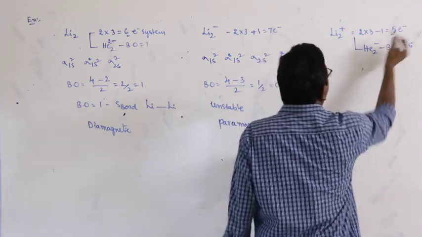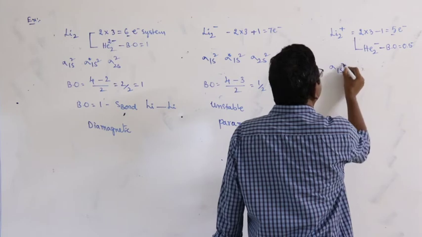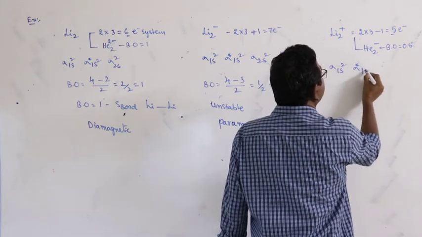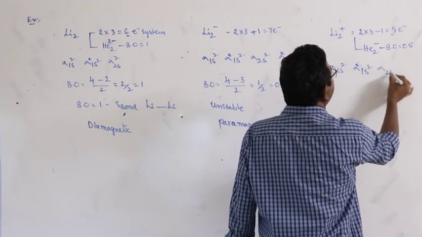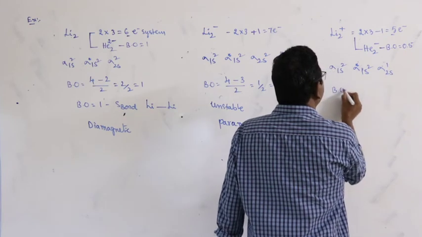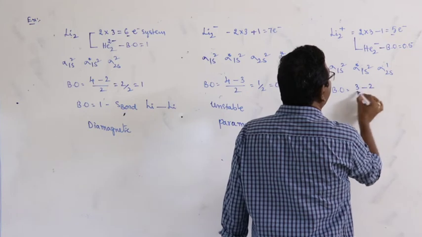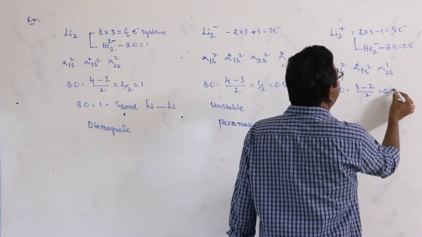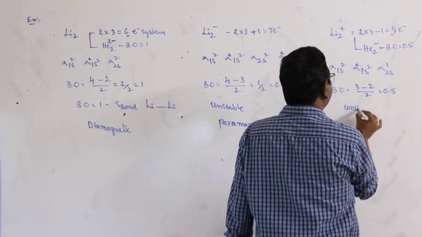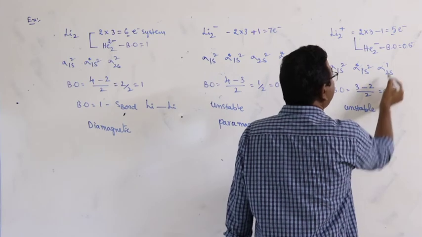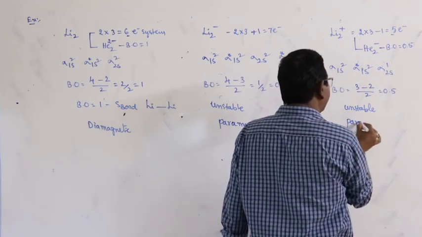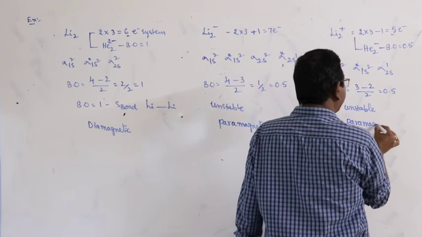Look at the molecular orbital configuration: sigma 1s2, sigma star 1s2, sigma 2s1. Bond order is equal to 2 plus 1, 3, minus 2, by 2, that is equal to 0.5. Unstable. And there is an unpaired electron present in that. Paramagnetic.